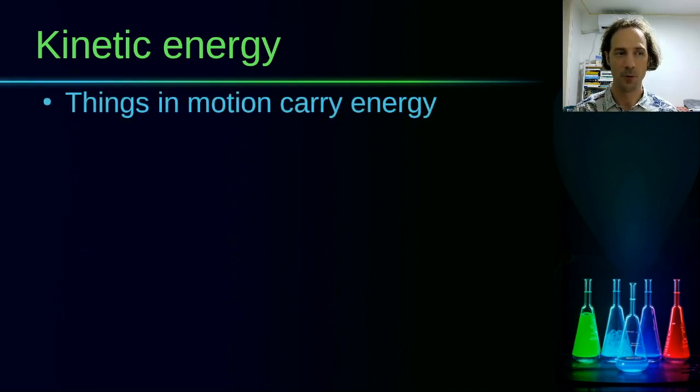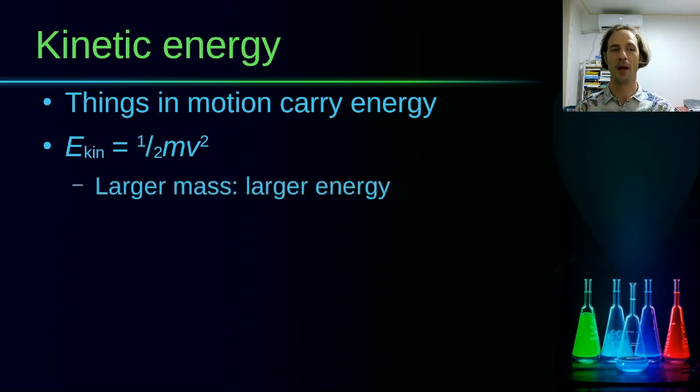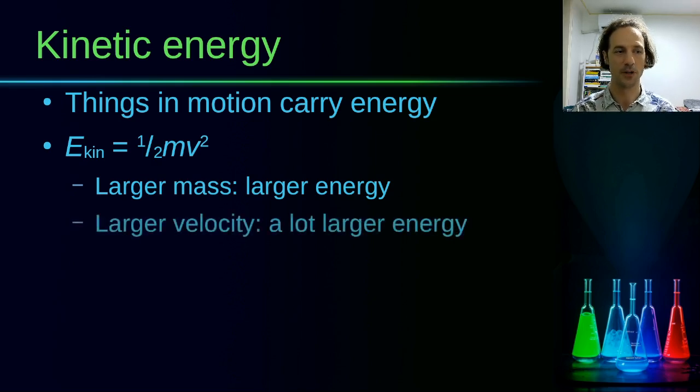So kinetic energy is related to objects in motion. Everything that moves is carrying energy, and this energy is basically 1/2 times the mass times the velocity squared of that object. That means that the larger the mass, the more energy you are carrying. If you are moving at the same speed but you have 2 times the mass, then your kinetic energy will also be 2 times higher. But when it comes to velocity, if your velocity is larger, then your kinetic energy will be a lot larger due to this squared relationship.